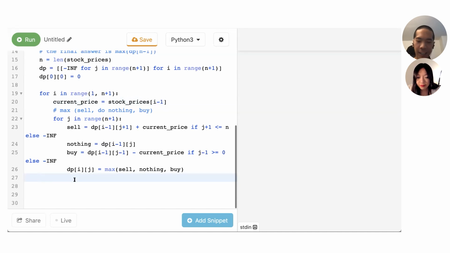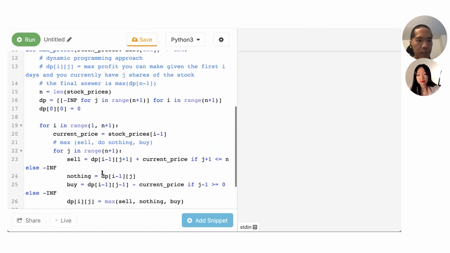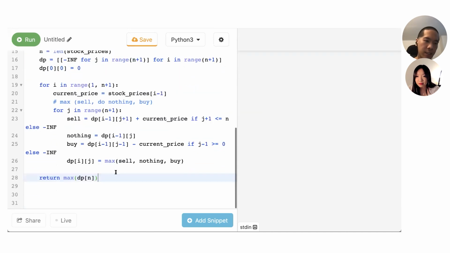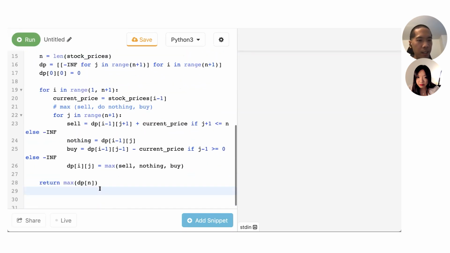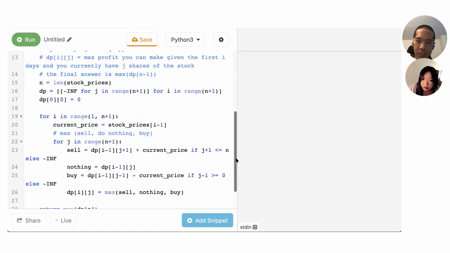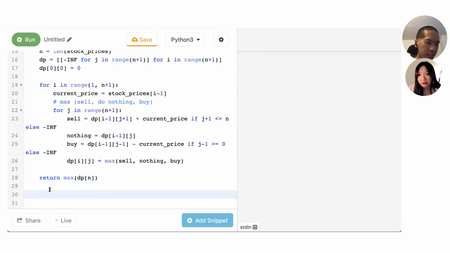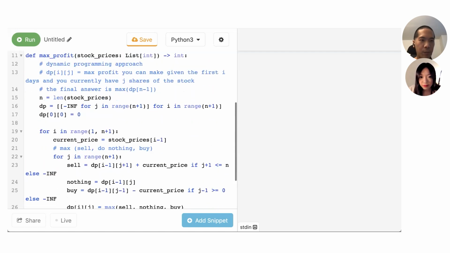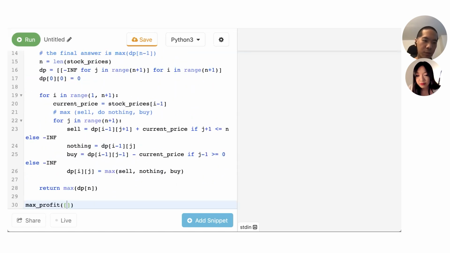And then at the end, I think we just return the max of dp. In the sense this is 1 index, we do n, because we've finished n days. And then we take the max overall that we can do. Okay, so I can try this out and just make sure it works. So maybe a very simple example.